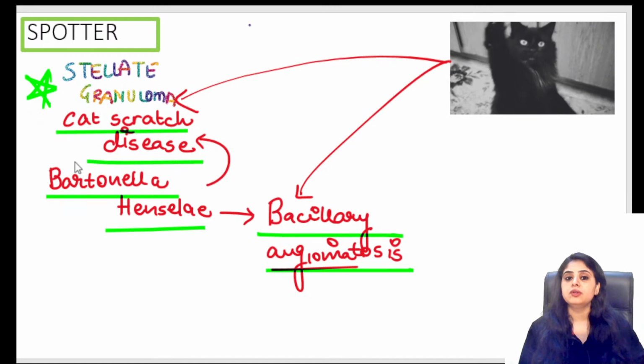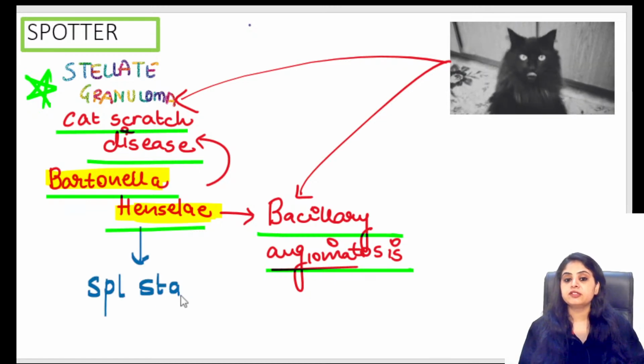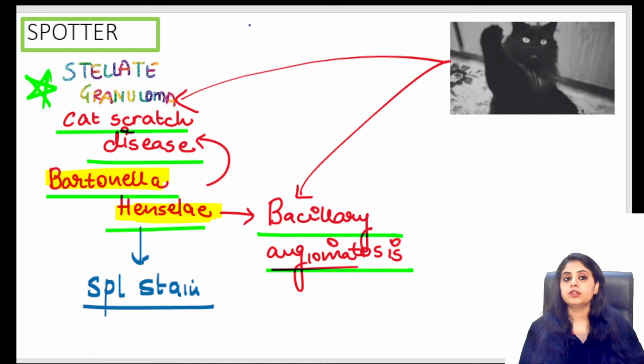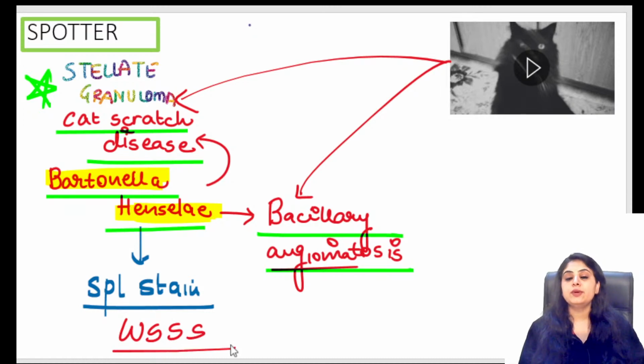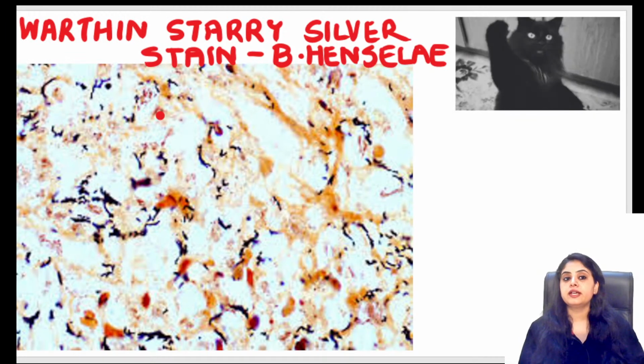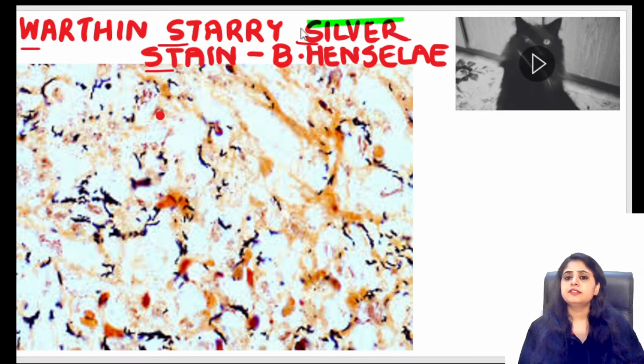If I ask you now that for this Bartonella henselae, can you help me with a special stain? What is your answer going to be? Warthin Starry Silver Stain, WSSS. Let me show you a picture. When we are talking about Bartonella henselae, we are going to see the presence of WSSS positivity. What's the rule? Silver stain.